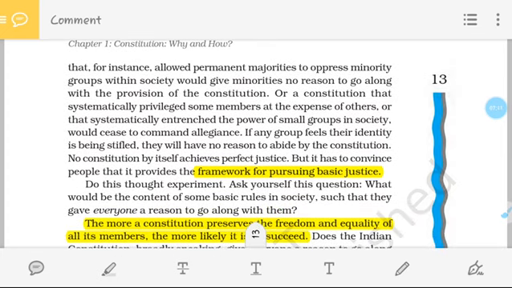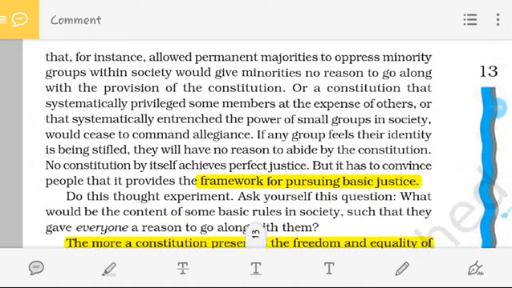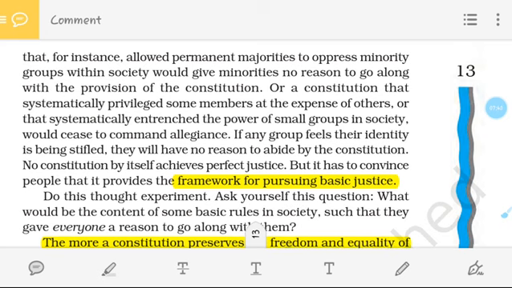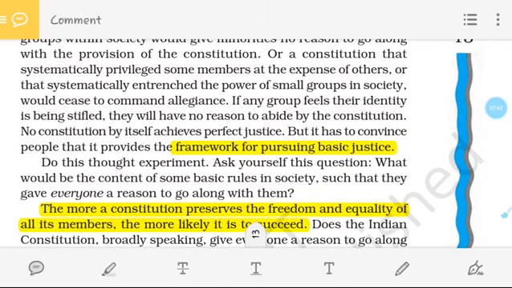Okay, now for this reason we all know that the constitution should not allow a permanent majority to dominate the minority groups within a society. If this kind of thing happens, that means they are not neutral, they are not equal, they are not providing equal law. So our constitution systematically gives privileges to the people who are less in power. For that reason, we can say that the constitution should be neutral in all respects, of religion, caste or others. So our constitution should be equal.